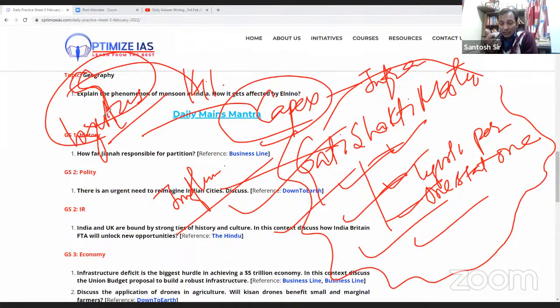So first write briefly the significance of infrastructure, such as the multiplier effect and the backbone of the economy. Then talk about the deficit in India, with some data. Then move to the second part, which is mostly factual, where you discuss the budget proposals.